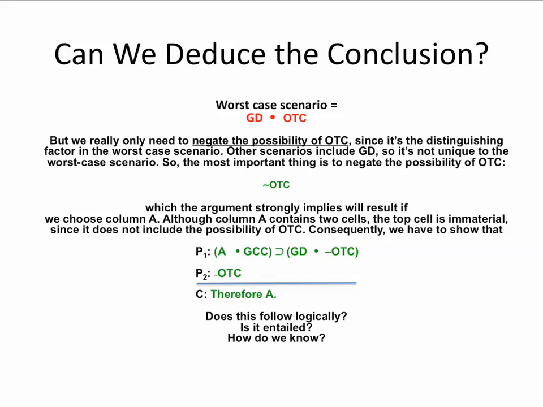Do the premises entail the conclusion? And how can we prove it's valid? This concludes part 2 of a multi-part video on the GCC argument. Please proceed to part 3.